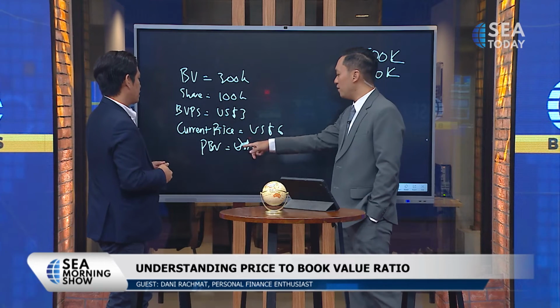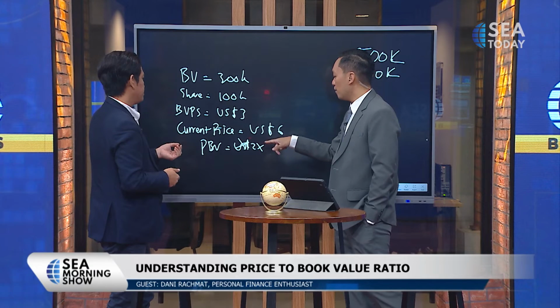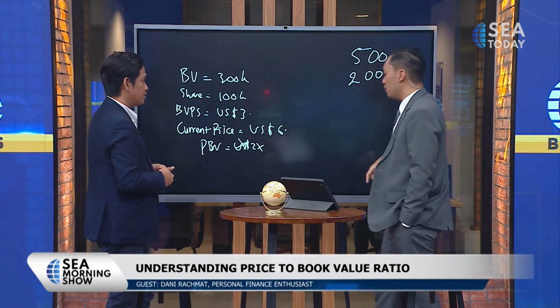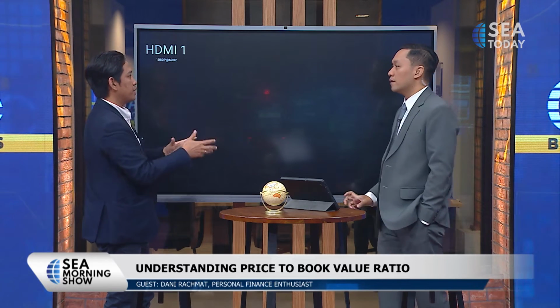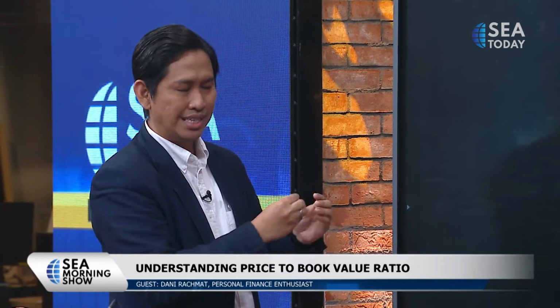So the PBV is actually just saying the current price right now is 2 times higher than this book value. This means that people are willing to buy this company at twice its current book value.